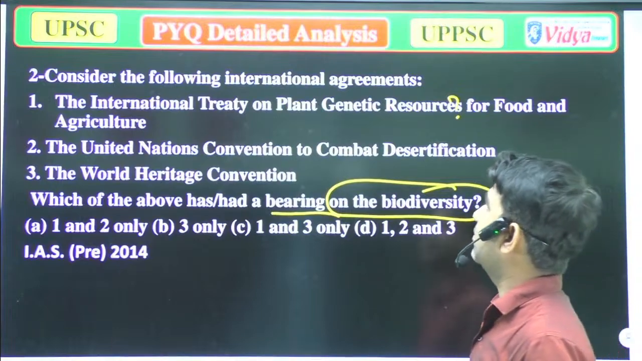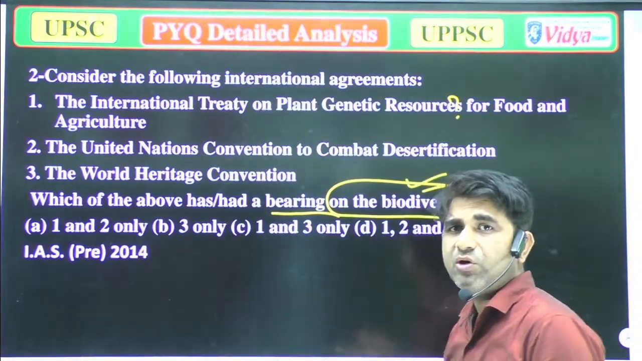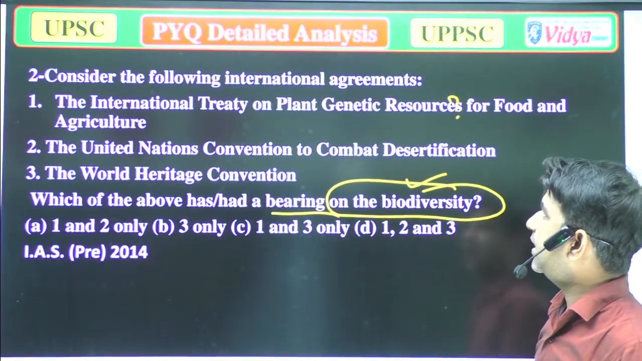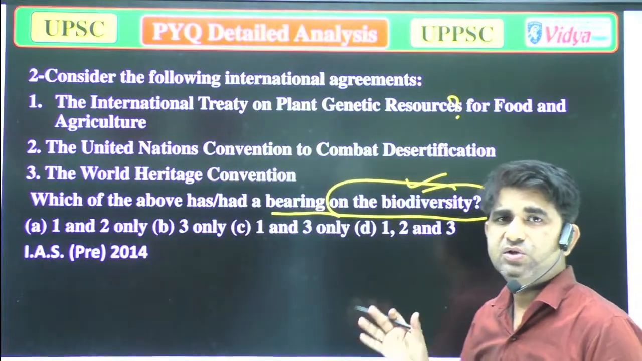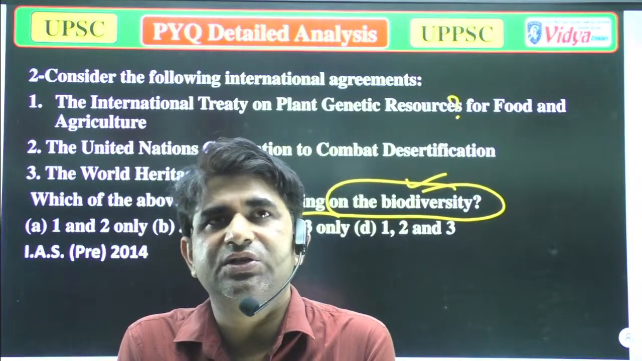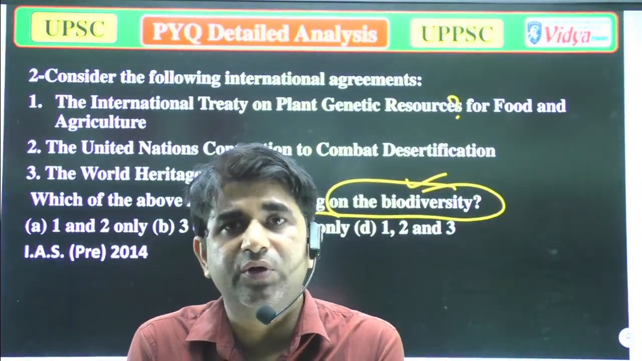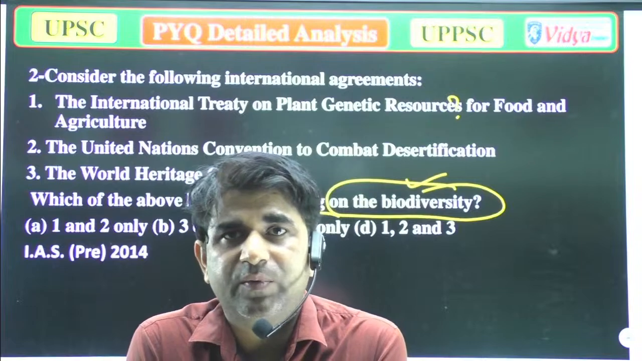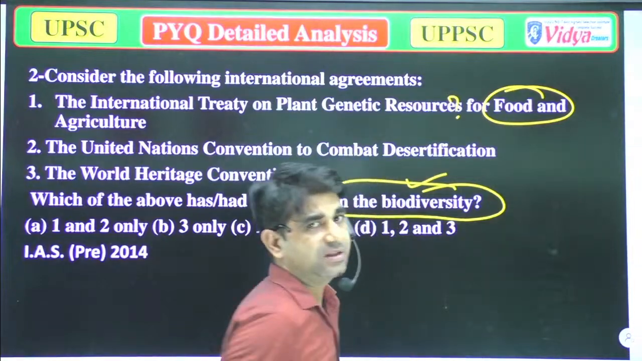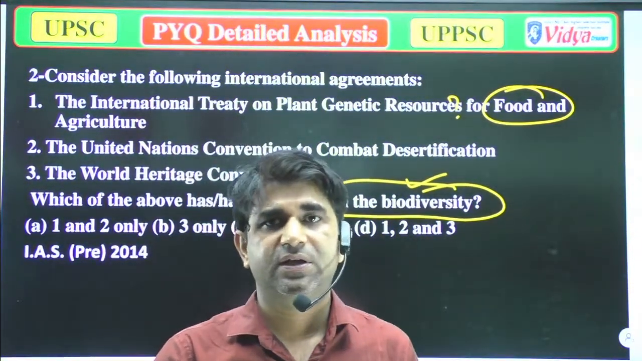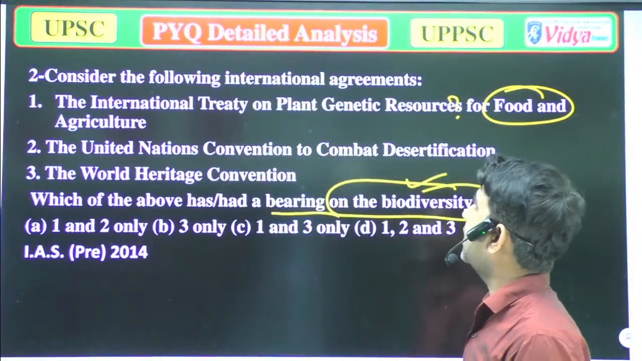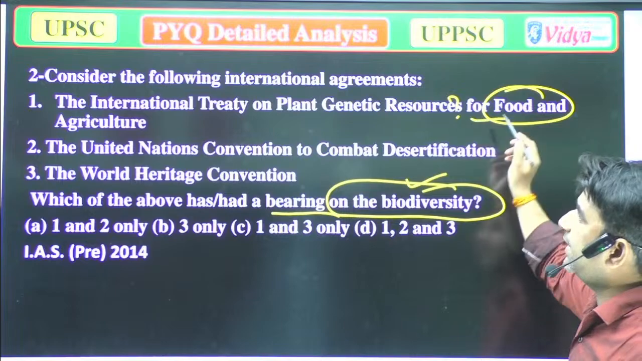Well, now we'll move to biodiversity, because the word tells us what the correct answer is. The International Treaty on Plant Genetic Resources for Food and Agriculture. Whenever we talk about biodiversity, we also have to think about food, because food is the main need for every organism. Food is not only for human beings, it is for all living organisms, in which various plants and animals are there. So the International Treaty on Plant Genetic Resources for Food and Agriculture, option 1, is correct.